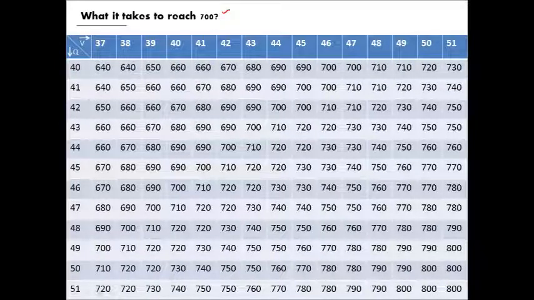What does it take to reach 700? Another question that has been asked a lot of times. So here is a chart. You can pause the video and go over this chart to see, if you think you're going to score Quant 50 or 51, what score is going to take you where. So if you score Quant 50 and Verbal 40, you're likely to get 730. Notice that this score can go 10 points higher or 10 points lower than the given score on a particular day. But more or less, you're going to get this score.